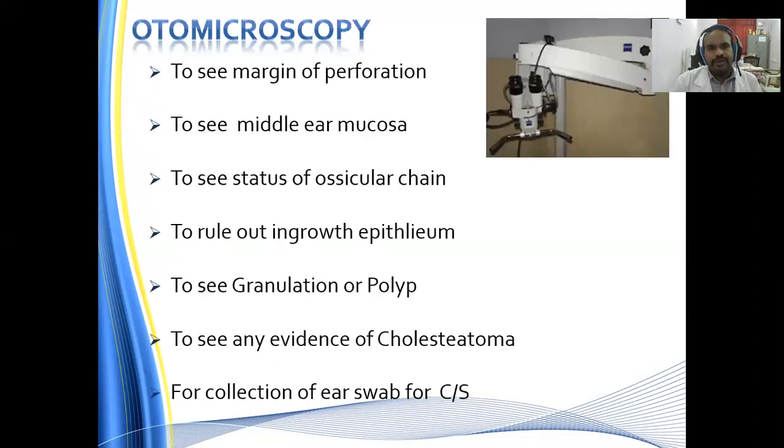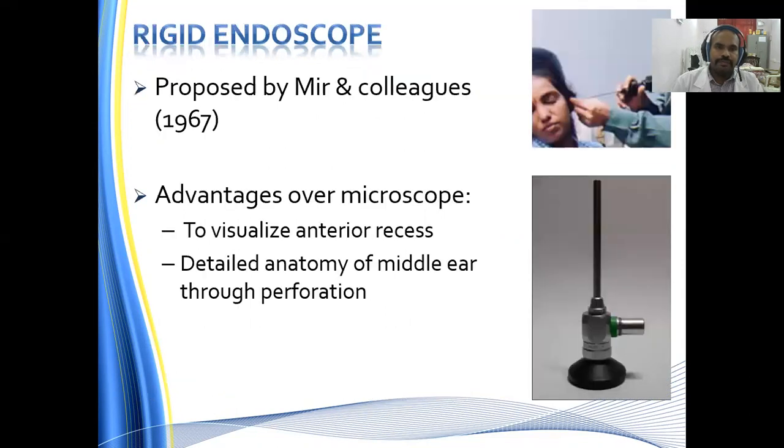Photomicroscopy. Why do we need to go for photomicroscopy? To see the margins of the perforation, to see the middle ear mucosa, to see the status of the ossicular chain, to rule out ingrowth of the epithelium, to see granulation or polyp, to see any evidence of cholesteatoma, and for collection of ear swab for sensitivity. All these are the reasons for which we go for photomicroscopy or photoendoscopy.